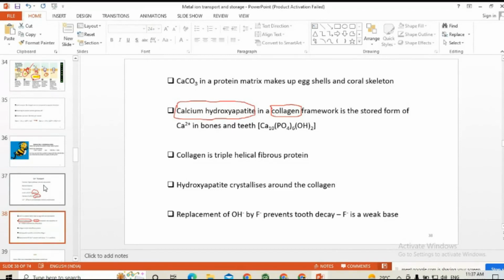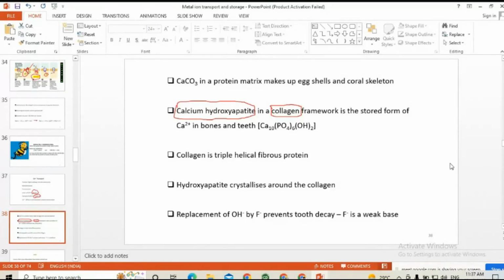biomineralization process. The calcium hydroxyphosphate in a collagen matrix. Collagen is nothing but a triple helical peptide, which is a skin protein. It is stored in the form of calcium in tooth and bone formation. The calcium hydroxyapatite is present, blended with the collagen matrix. Collagen, we already said, is a fibrous protein. It is a triple helical structure.